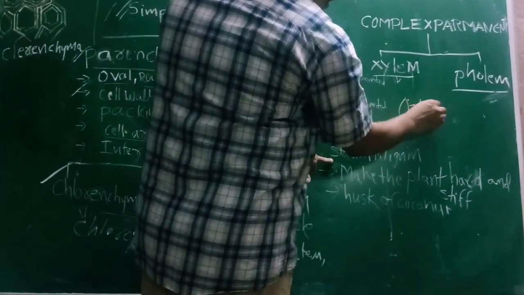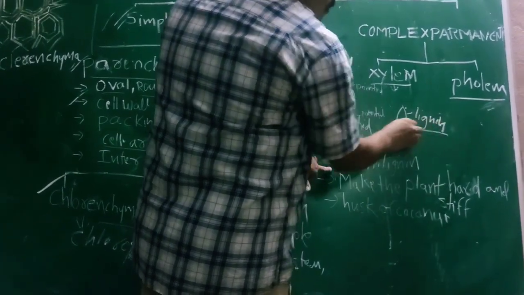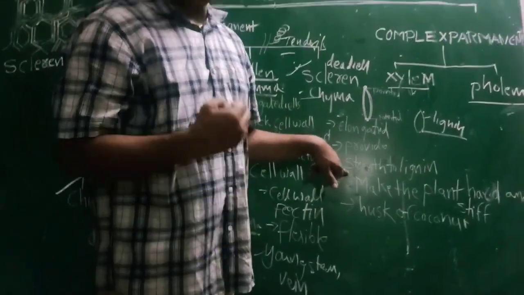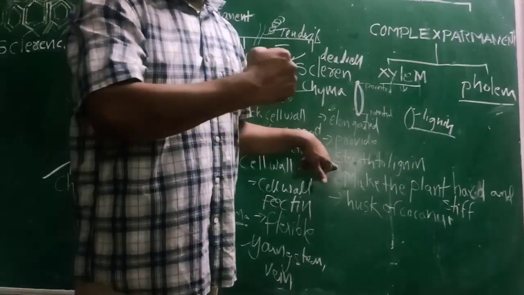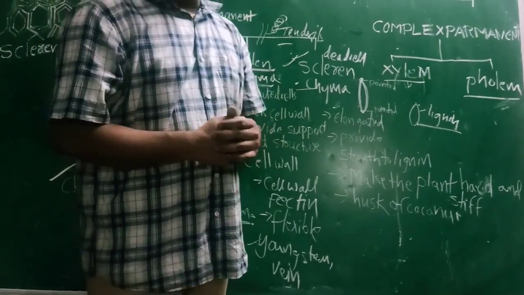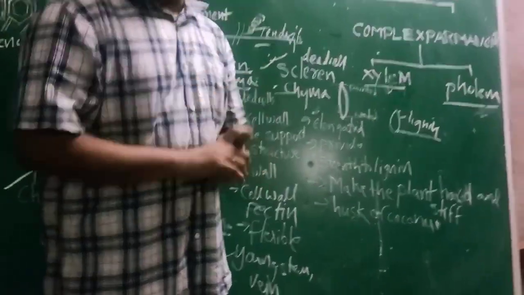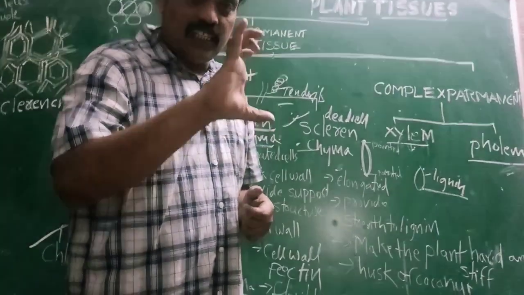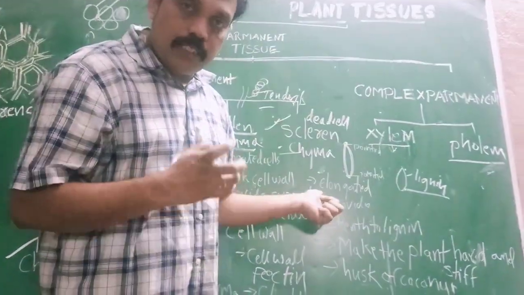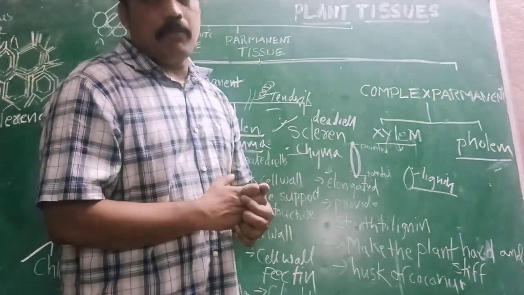Lignin. So that these cells give what? Mechanical support to the plant. It gives stiffness to the plant. For example, we observe this especially in coconut husk. The coconut husk is made up of sclerenchyma cells. These sclerenchyma cells are dead cells. Try to remember, dead cells.